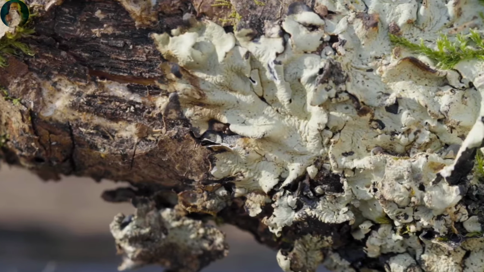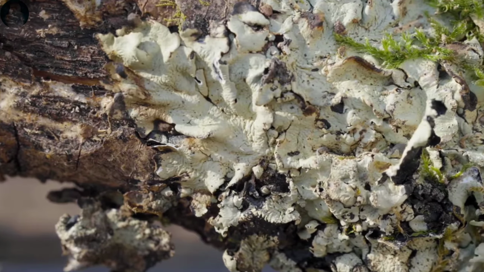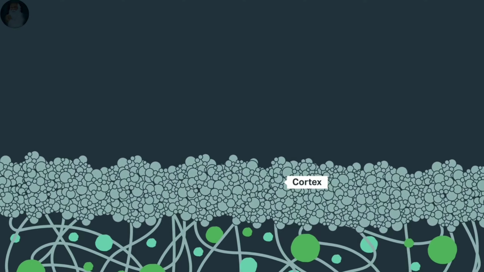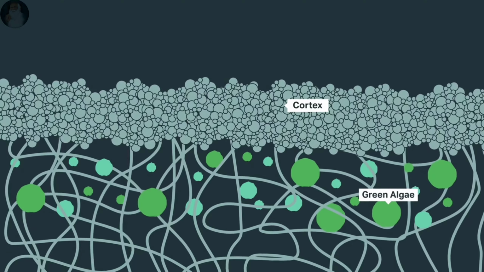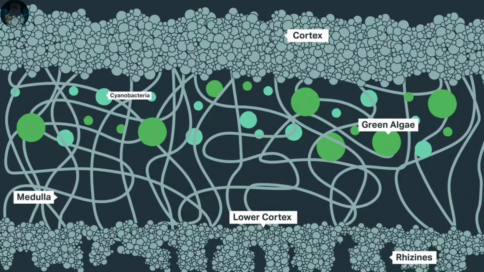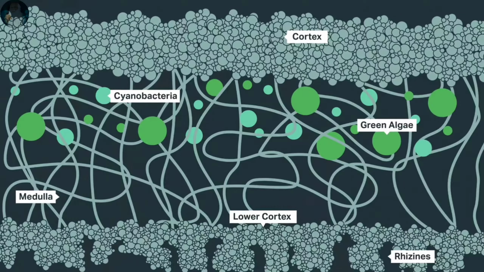So a lichen is a symbiotic organism that's composed of the fungus, which makes up the body of the lichen and provides kind of the structure and the environmental control for that organism. And then you have the algae, which is responsible for photosynthesis and provides food for the lichen through that process. And then some lichens also have a third partner, which is a cyanobacteria. And that not only provides food through photosynthesis, but also fixes nitrogen in the form of nitrogen gas from the atmosphere into a form that plants and the fungus itself can utilize for growth.